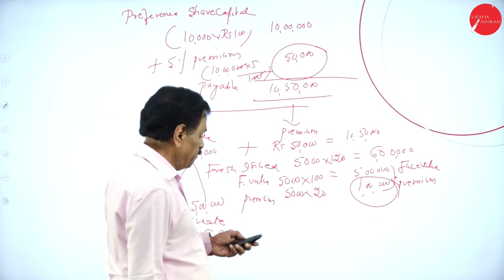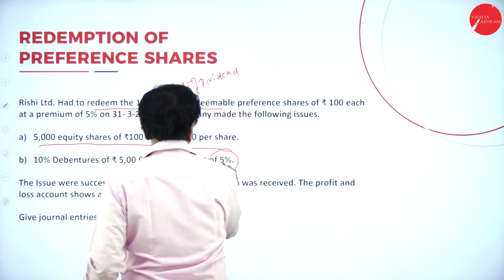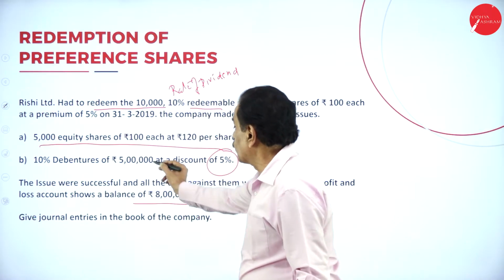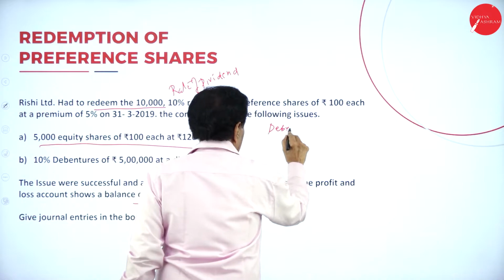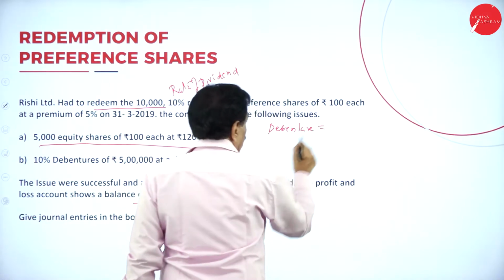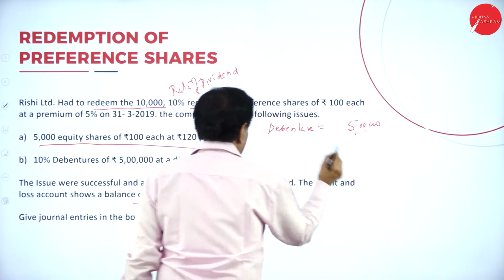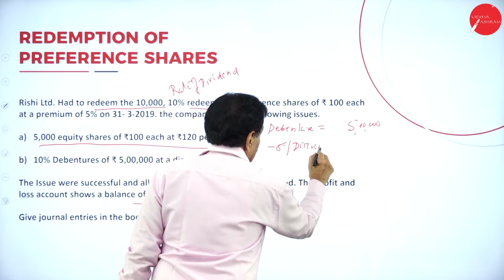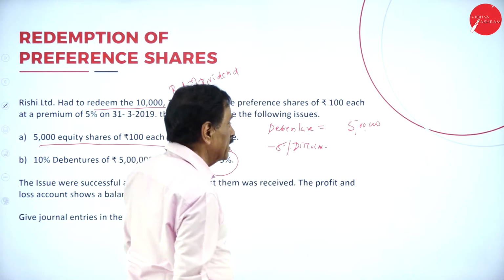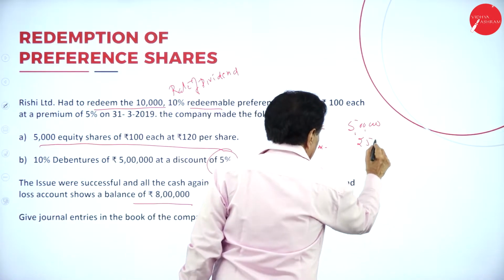Regarding the debenture, here now, 5 lakh debenture at a discount of 5%. You got 5 lakh rupees minus 5% discount. 5 by 100 is 25,000.